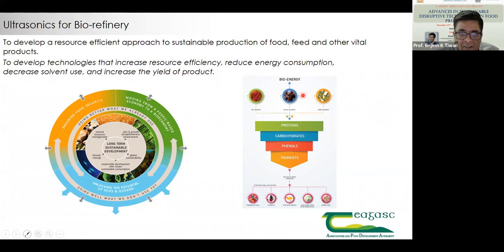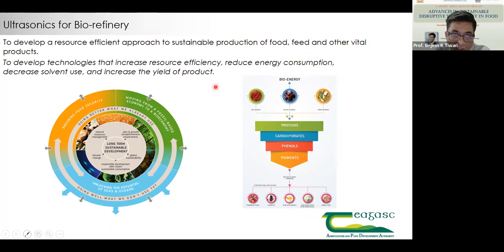This is a typical example of unlocking the potential of seas and ocean and using better what we already use, that is making use of waste. So the purpose of how we can use ultrasonic for biorefinery is to develop a resource efficient approach for sustainable production of various ingredients for food, feed, and other sectors, and technology that increases resource efficiency, reduces energy consumption, decreases the solvent use, and increases yield of the product.